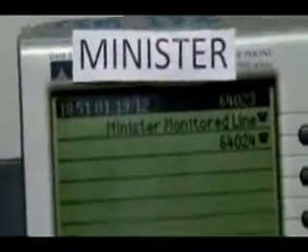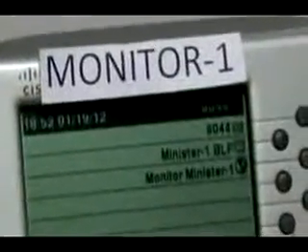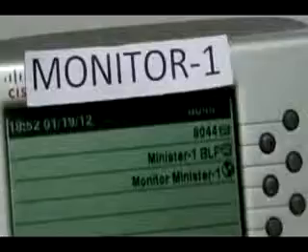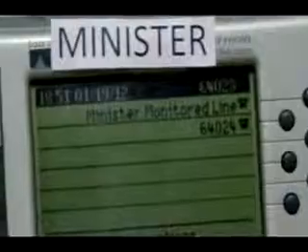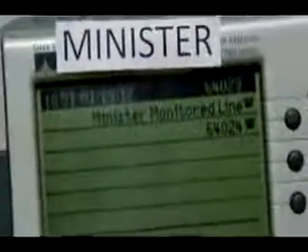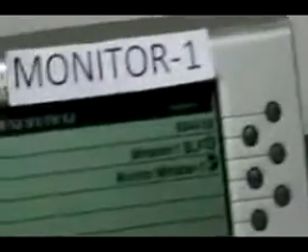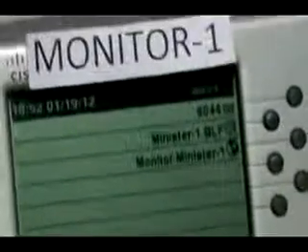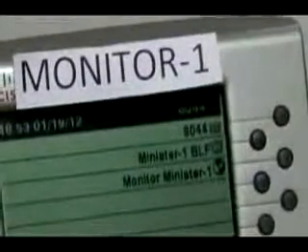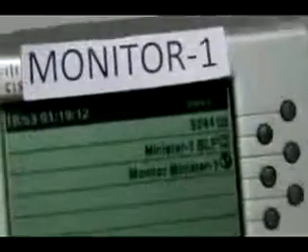The Minister Monitor application enables multiple receptionists or advisors to a minister to monitor all the incoming and outgoing calls to the particular line configured in this application. Any incoming or outgoing call landing or being dialed out from the minister's configured line, the moment a call is activated, the configured BLF lines on the advisor's phone get activated, based on which the advisor comes to know that there is a call going on the particular line of the minister.